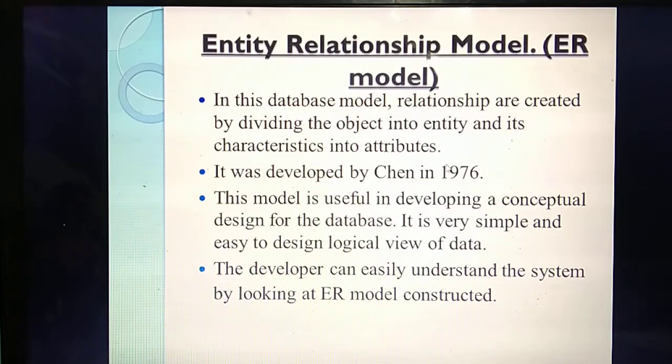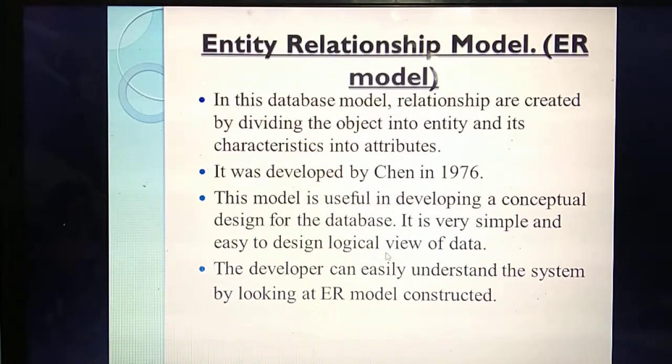Who developed this ER model? Chen. In which year? 1976. Mainly this model is used for conceptual design. Conceptual design means before they implement something, some persons will say this is the concept. Based on that concept, you are going to draw the diagrams. By seeing the diagram itself, you can understand the concept.